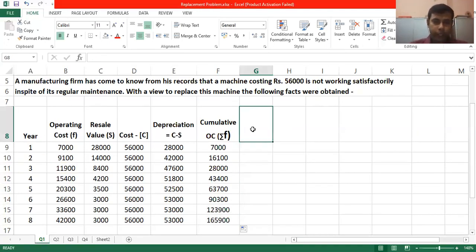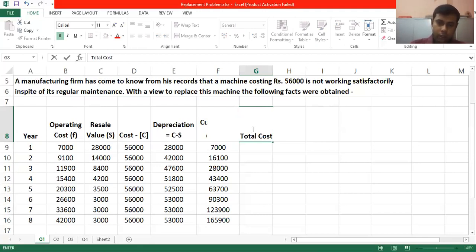Now you have to come for total cost, which is your TC equals depreciation plus sigma F, right?